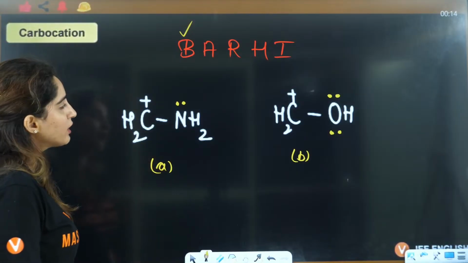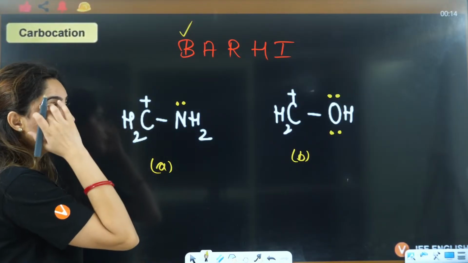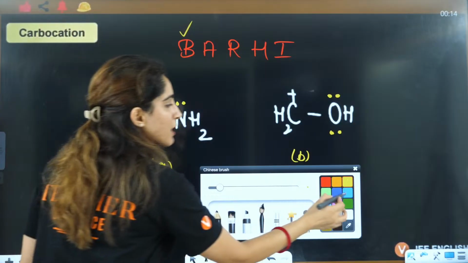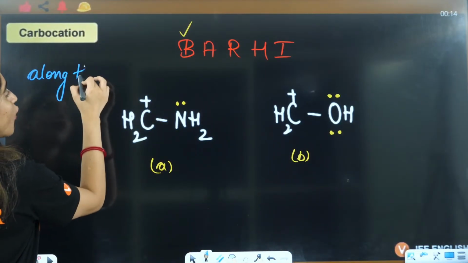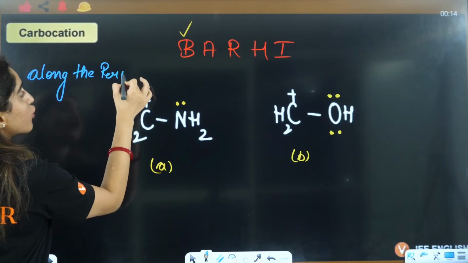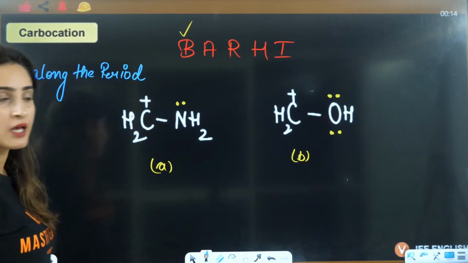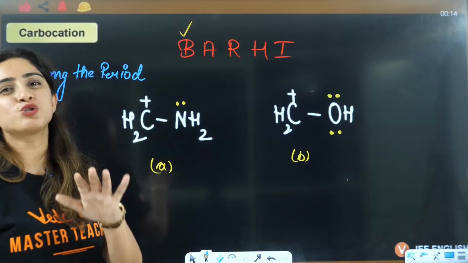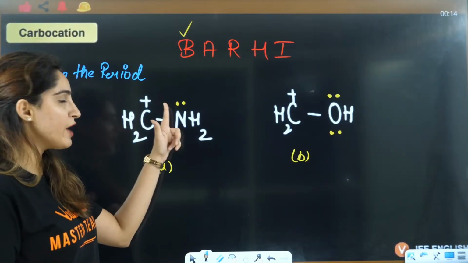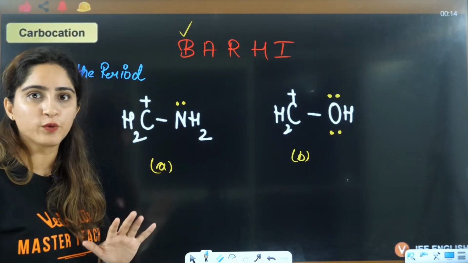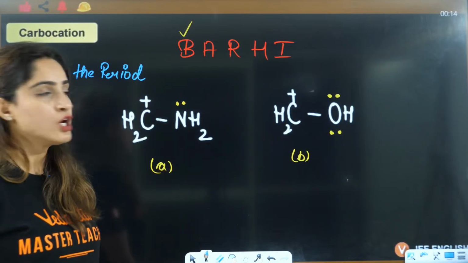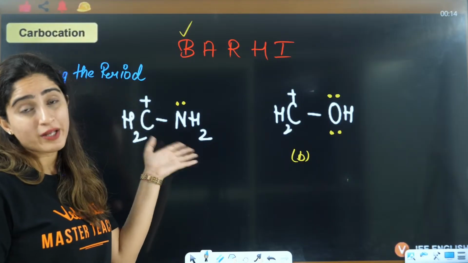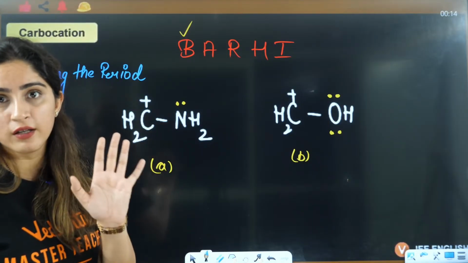Back bonding means this is along the period, right? This back bonding is along the period, and I told you along the period because of the electronegativity. Here nitrogen be like, I am not so clever buddy, right? I have only one lone pair, but I can donate you that, right? He's like, I have two lone pairs, but I will not donate you that. So he is better, who has less lone pair, at least he is able to donate.